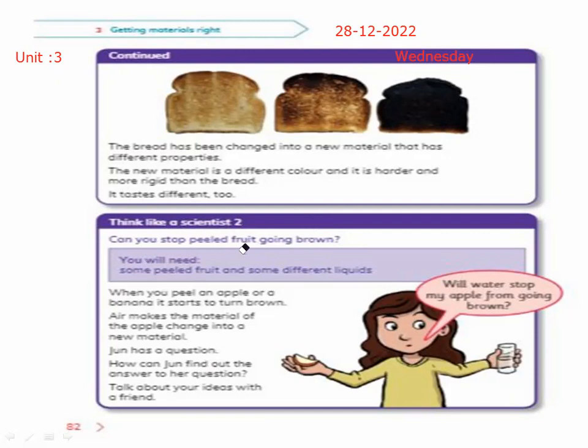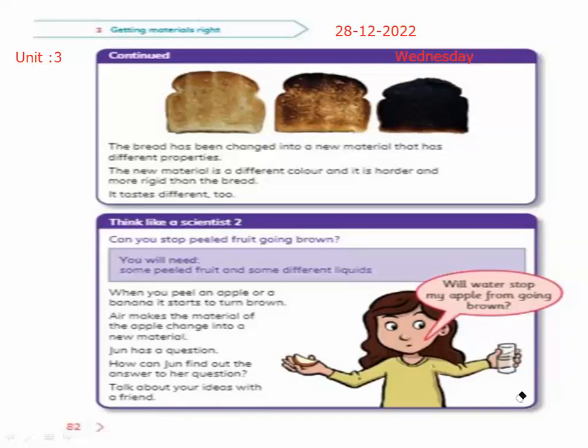Here, can you stop peeled fruit going brown? When you peel an apple or a banana, it starts to turn brown. Air makes the material of the apple change into a new material. June has a question. How can June find out the answers to her question? Talk about your ideas with a friend. Will water stop my apple from going brown?